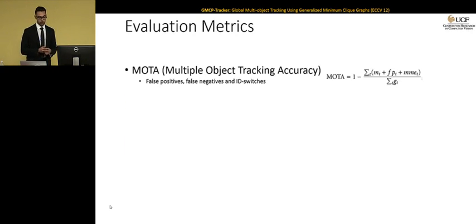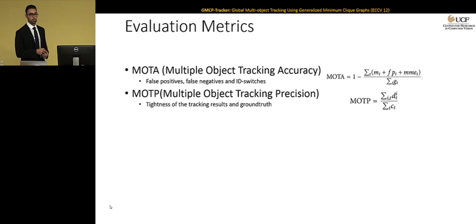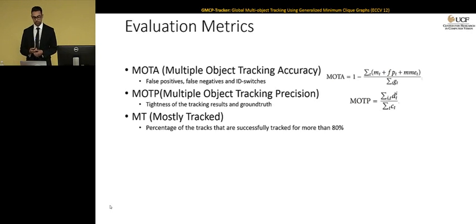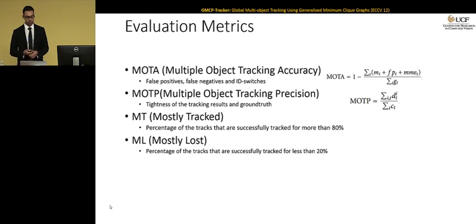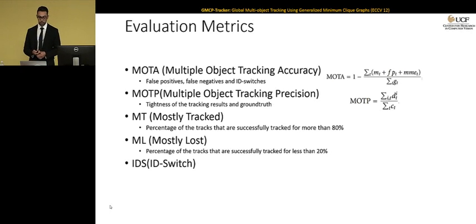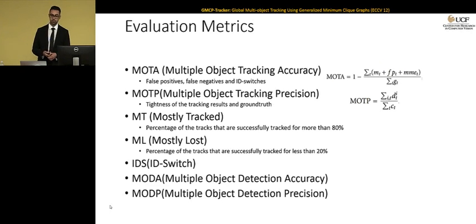For quantitative evaluation, we use CLEAR metrics as well as trajectory-based metrics. MOTA, multiple object tracking accuracy, takes into account false positives, false negatives, and ID switches. MOTP considers the tightness of bounding boxes with respect to ground truth. We have mostly tracked, which tells you the percentage of tracks that are successfully tracked over 80%. Mostly lost is the percentage of tracks that are successfully tracked less than 20%. We have ID switch, we have multiple object detection accuracy, and multiple object detection precision.